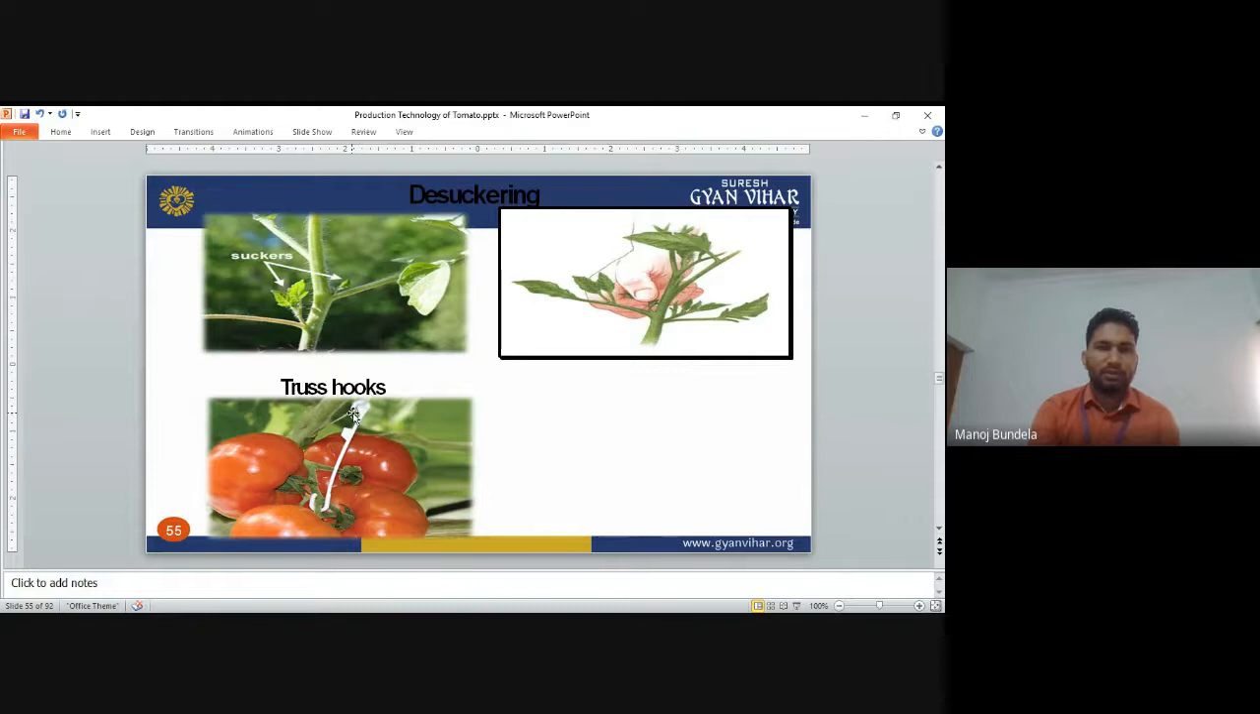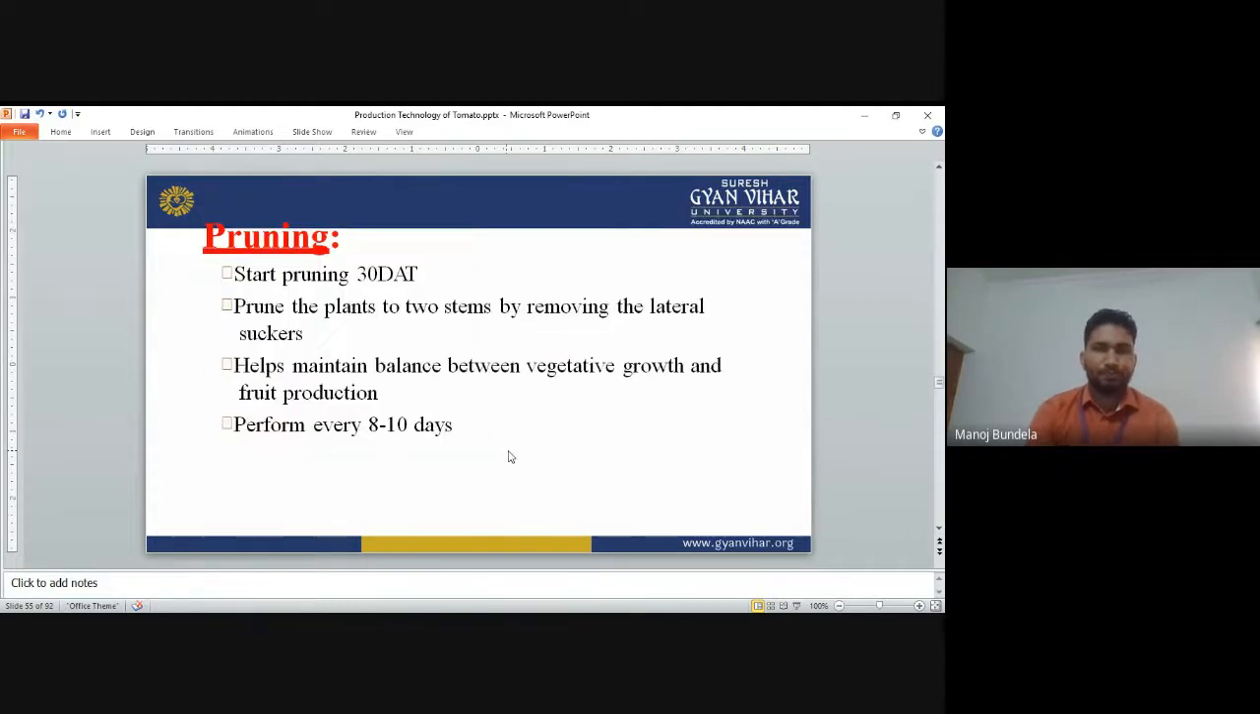Truss hook. We can use a truss hook to tie the plant's fruits so that the fruits will not fall down. In indeterminate plants the height of the plant is more, so when the fruiting is heavy, due to the weight the fruits will fall down. For that we can use the truss hook.